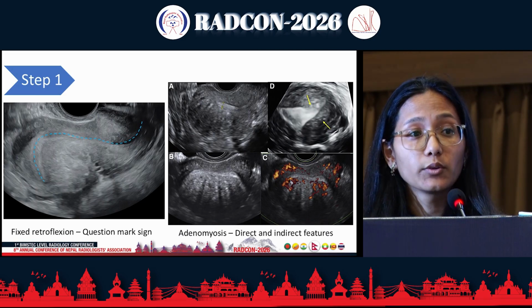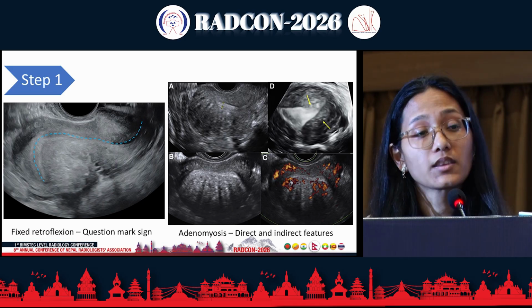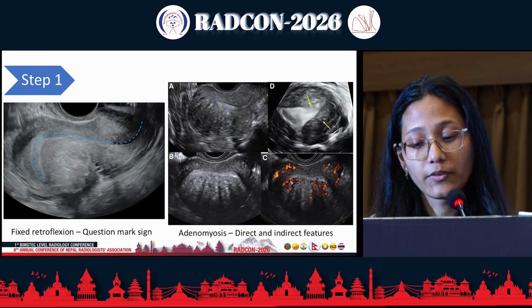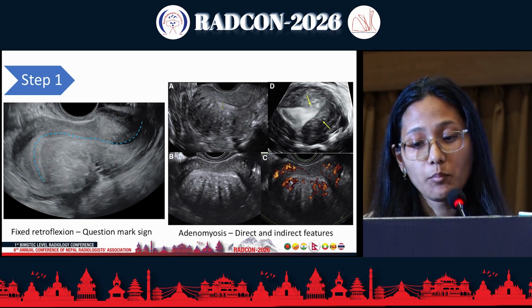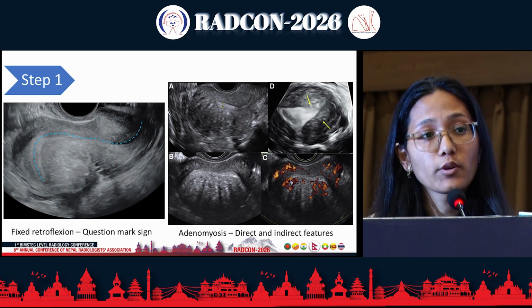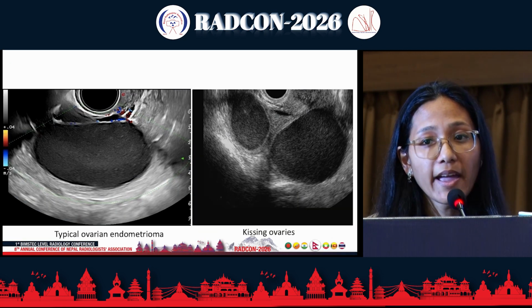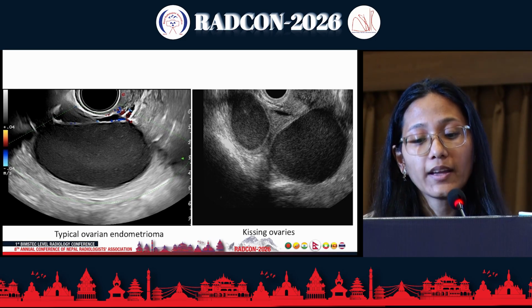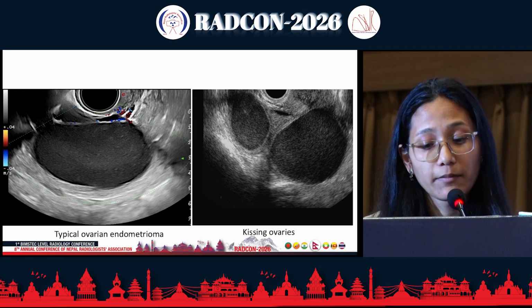In the first step, we are looking for the uterus, the fixed retroflexed uterus giving the question mark appearance, and the various direct and indirect features of adenomyosis as given by the Morphologic Uterine Sonographic Assessment, the MUSA criteria. These are the typical endometriomas, the unilocular or few locular cysts with homogeneous low-level internal echoes giving the typical ground